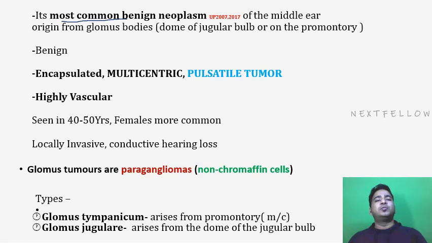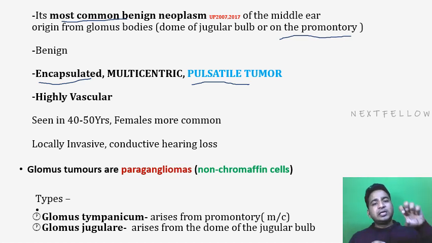So these glomus bodies may arise either from the jugular bulb dome or from the promontory, and these are one of the most common neoplasms of the middle ear. Usually benign, encapsulated, that means a capsule is present around them, and it is a pulsatile tumor. If we do the otoscopic examination of this glomus tumor, we can see some pulsatile bulging structure just beneath the tympanic membrane. So glomus tumors are pulsatile tumors which are highly vascular.